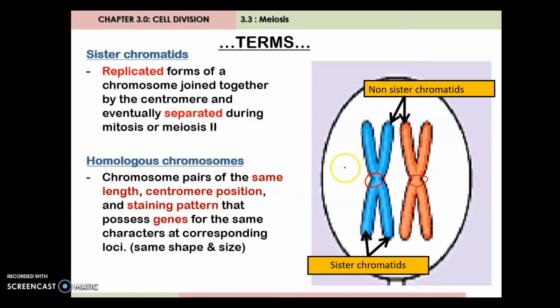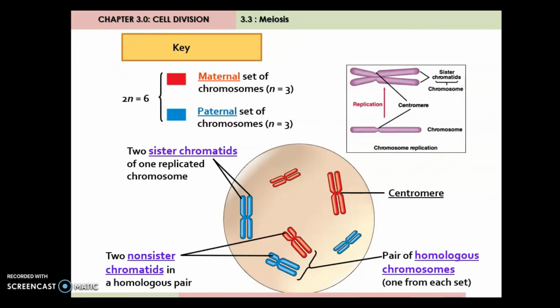Contohnya yang biru ni datang daripada mak, yang merah ni datang daripada ayah. So, ini kita panggil paternal. Ini maternal, ini paternal. Okay. Alright, so here, this one and this one same length, so they are homologous chromosome. This one and this one same length, so they are homologous chromosome. But they are non-sister chromatid. Why? Because they do not share same centromere.